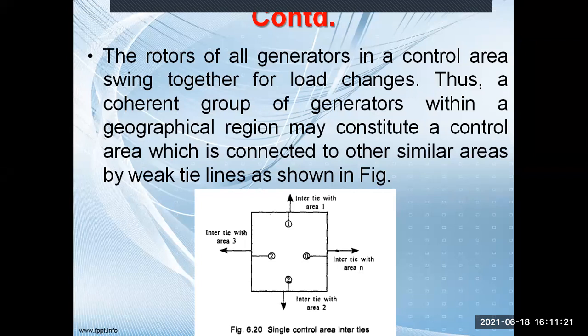If there is any change in the load in a particular area, the frequency of that area will be affected, so the generators connected with that area will also be affected. That means they operate as a coherent group, together in synchronism. And if there is any change in one of the generators, it will be felt in the other generators also.